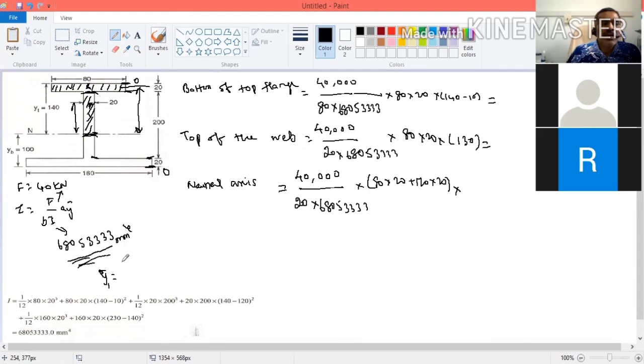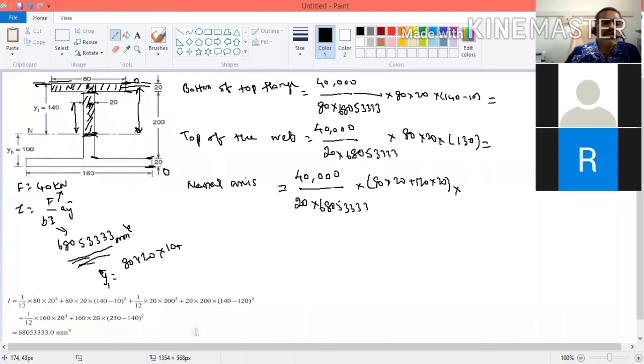A1 is 80 into 20, and I'm taking this as a base. So 80 into 20 into the distance, which is 10. That is A1 y1 plus A2 y2.